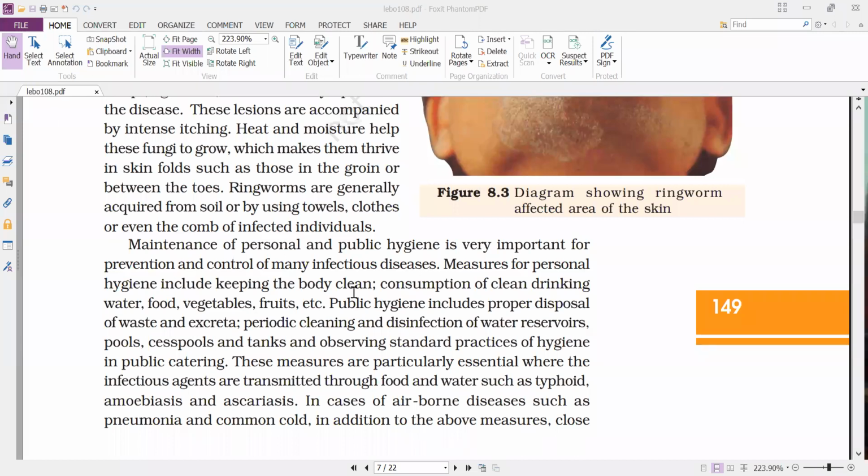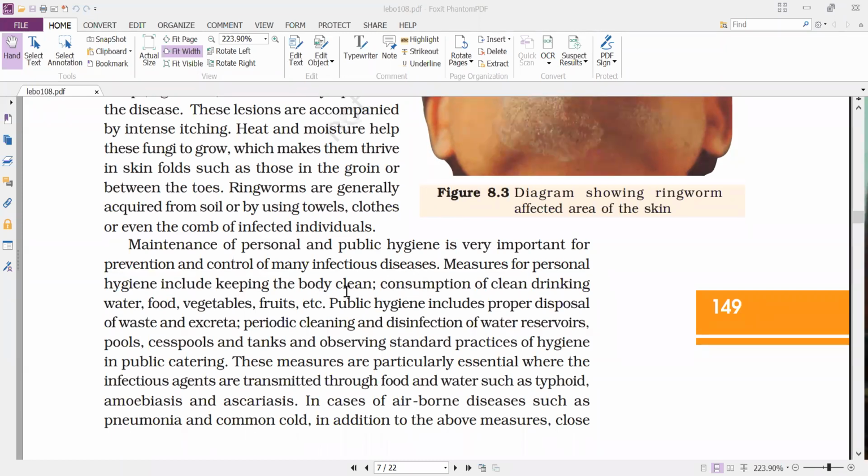That means each and every individual has to maintain certain hygiene, and at the same time he also has to keep his surroundings hygienic. There is personal hygiene and public hygiene, so that he can prevent and control the spread of the disease, especially the infections. Next, measures for personal hygiene include keeping the body clean.